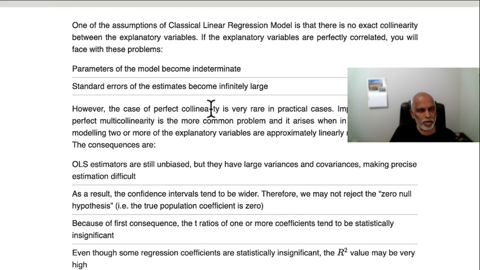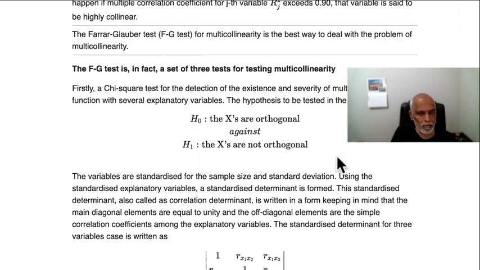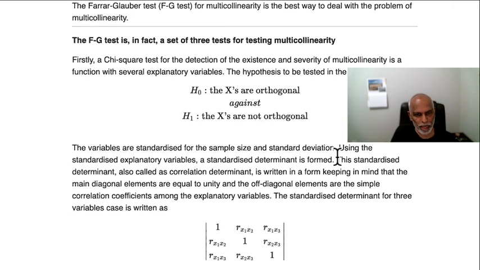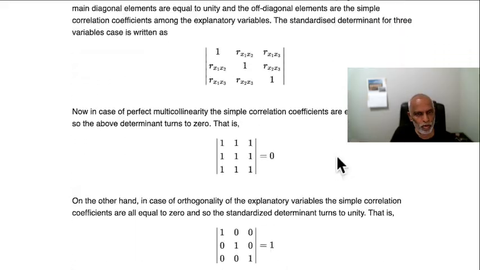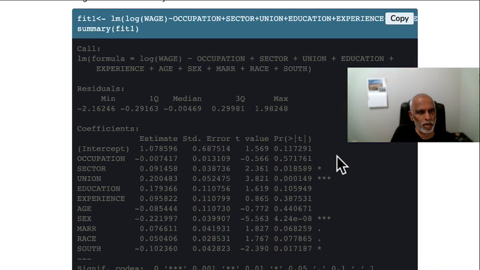The important point I want to bring to your attention is that parameters of the model become indeterminate, and standard errors of the estimates become infinitely large as the correlations among the independent variables become larger and larger. That's the main problem, and it has certain impacts. I'm not going to go over all the theory, so let's just take a look at the data set.